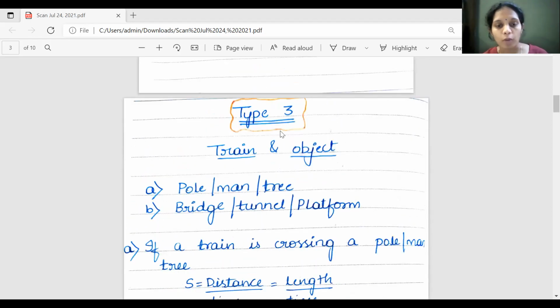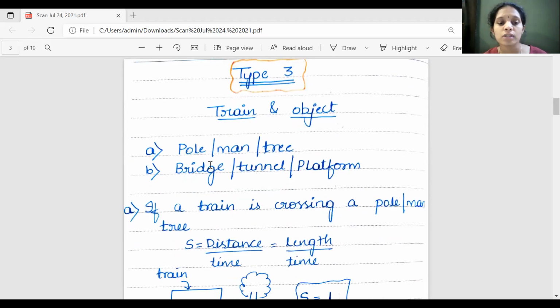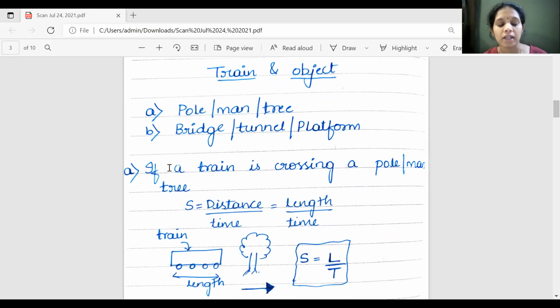Type 3 problems, train and object. In train and object, there are two criteria. The first is if a train is crossing a pole, man, or a tree. The second criteria is if a train is crossing a bridge, tunnel, or platform. First, I'll take the first criteria.